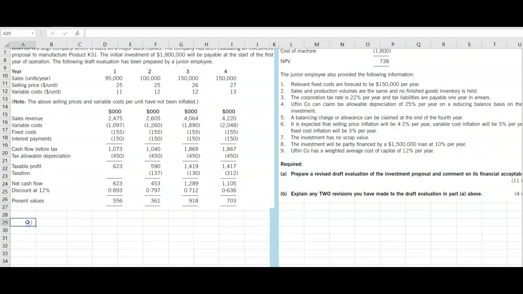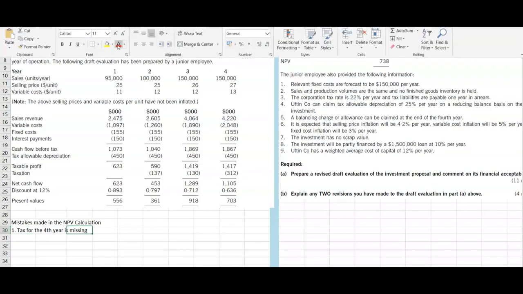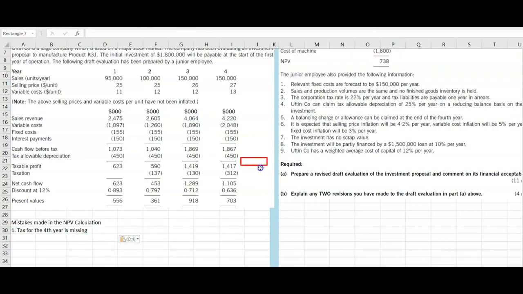So if you want, you can mark it like this: mistakes made in the NPV calculation. Okay, so the first one is tax for the fourth year is missing. So that is a problem. The fourth year tax is missing. If you want, we can mark it with a box. So this is missing.